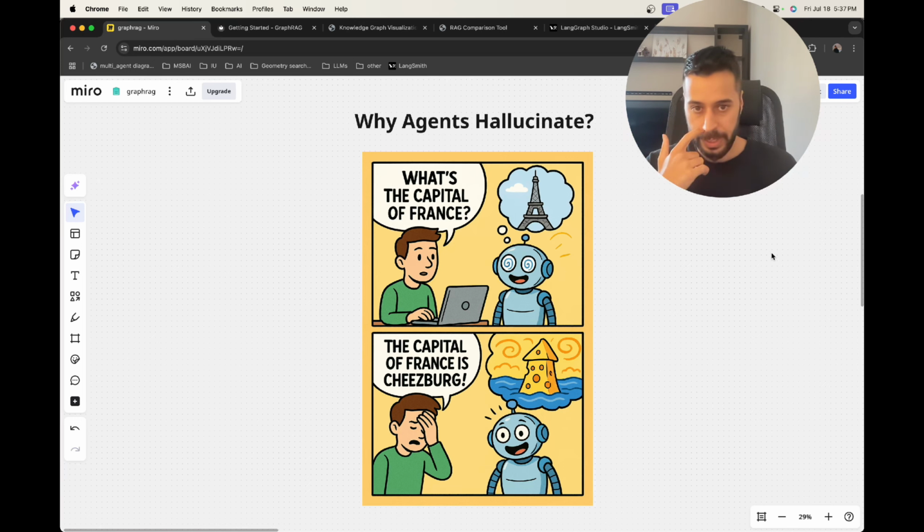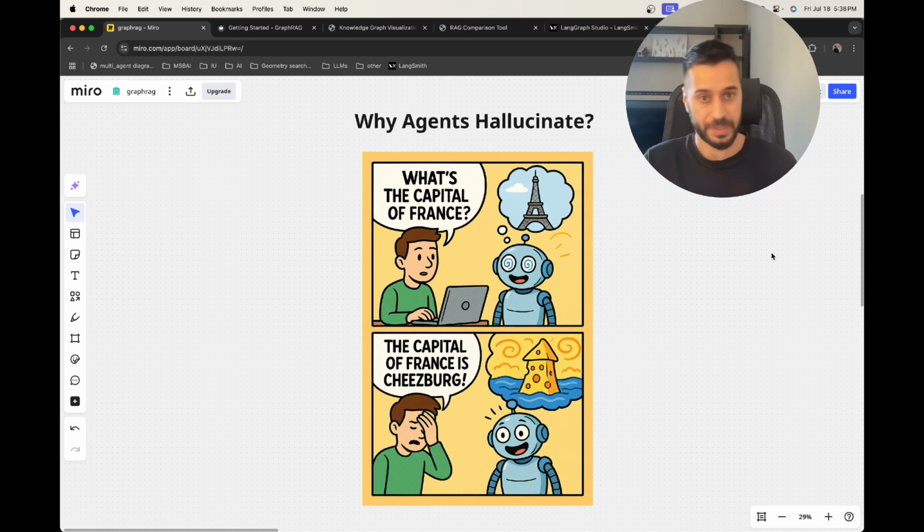Moreover, to answer your queries, LLMs need context. This context you basically provide in a prompt, for example, or you get it from external knowledge sources, and somehow you put it in the context window of the large language model. The problem, however, is that the context window is also limited, so it cannot embed all the knowledge that you have in an external knowledge source, and therefore the LLM will hallucinate. For example, when you ask a question and the answer is not in the context, nor in the knowledge of the model, the LLM is sometimes prone to giving you false information. That's what we call hallucination.